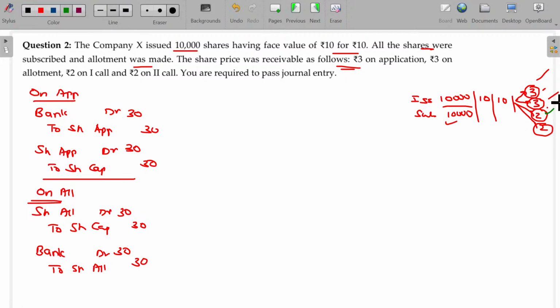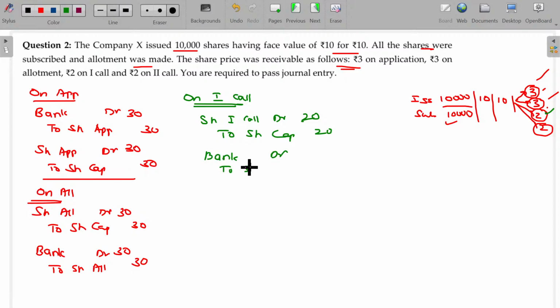Now we'll move on to the call. As we have 2 calls, you can name the call as call number 1, call number 2. On first call, you have to pass a due entry first: share first call account debit to share capital. This value being 2 into 10, 20,000. And then you collect that. There is no default here. So bank account debit to share first call, this value being 20.